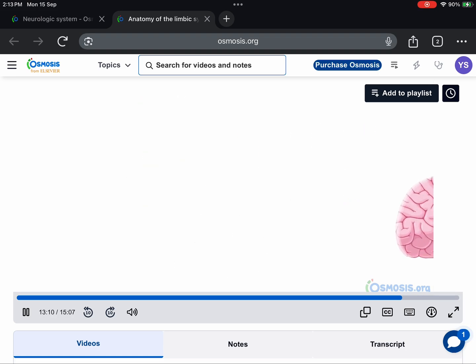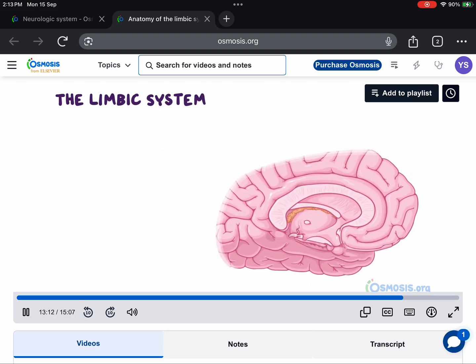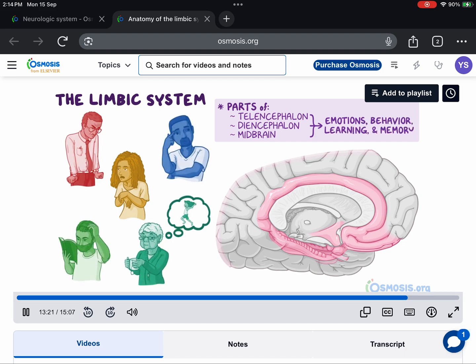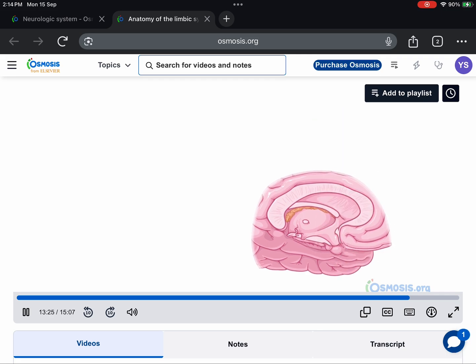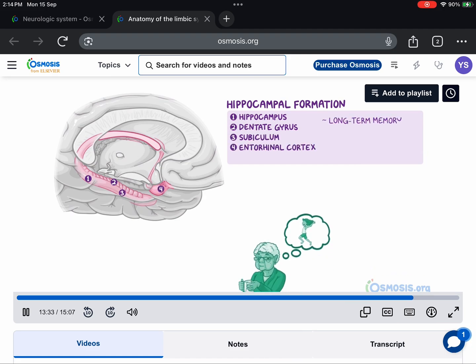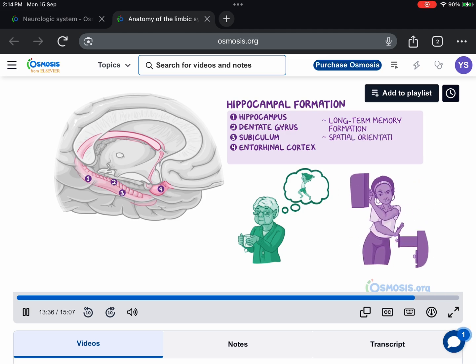Alright, as a quick recap, the limbic system consists of several parts of the telencephalon, diencephalon, and midbrain that together influence emotions, behavior and learning, and memory. The hippocampal formation consists of the hippocampus, dentate gyrus, subiculum, and entorhinal cortex, and it's involved in long-term memory formation and spatial orientation.